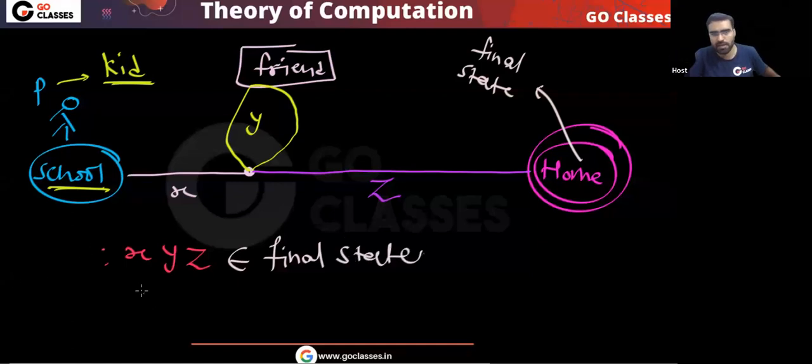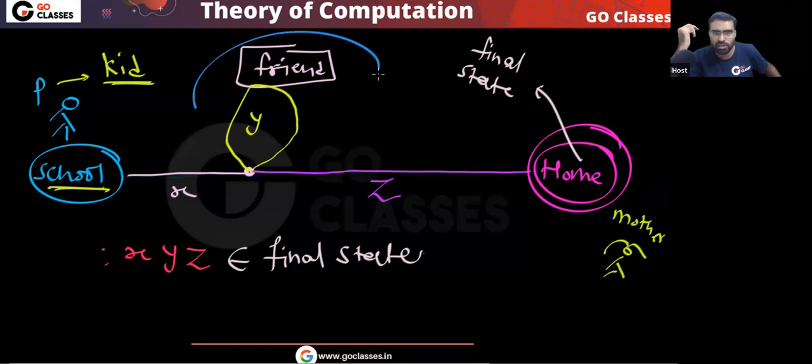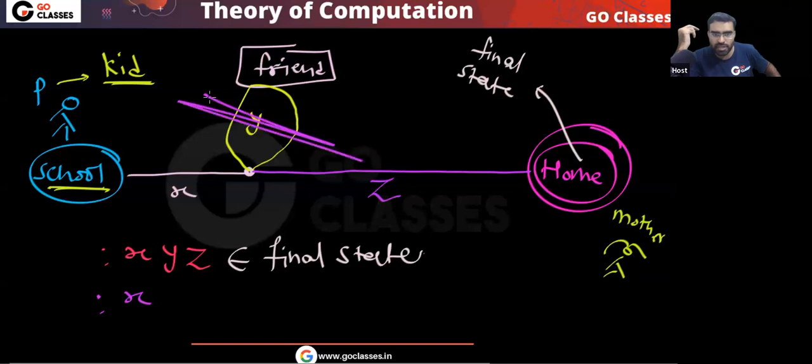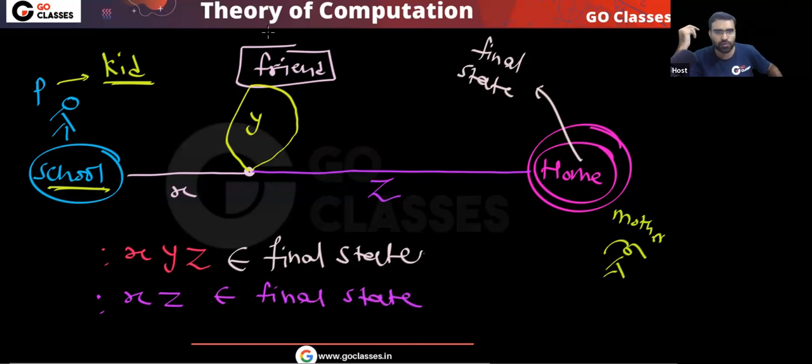Now you tell me one thing. One day the mother says, come home directly, don't go there. Some kind of punishment. So come home directly. Now if this kid does not take this Y, just remove this Y, can it still go to the final state? Yes, it can go to the final state.